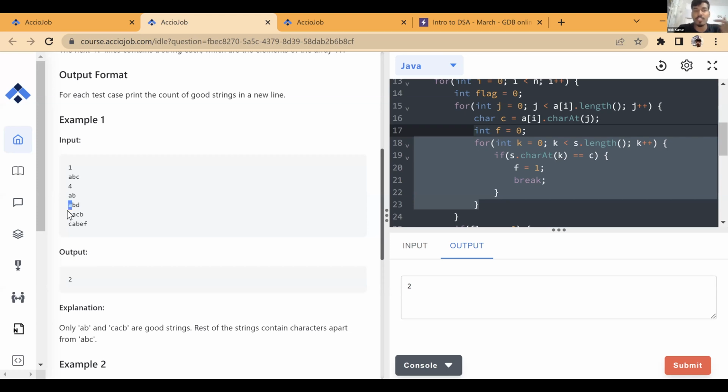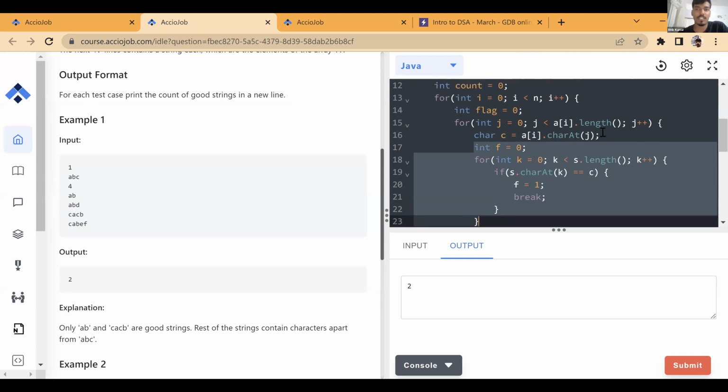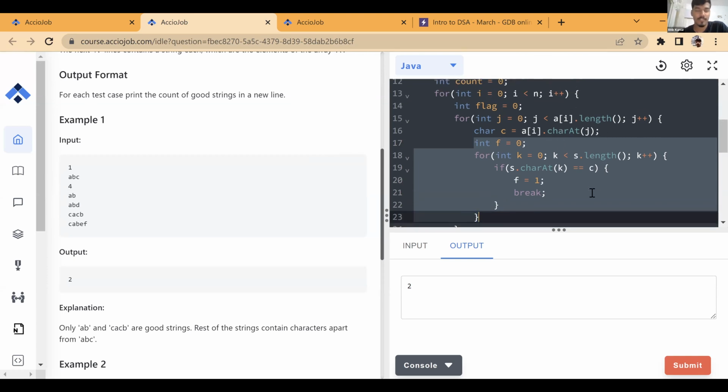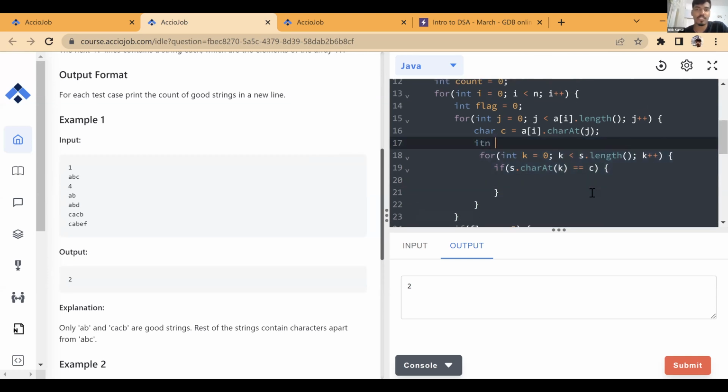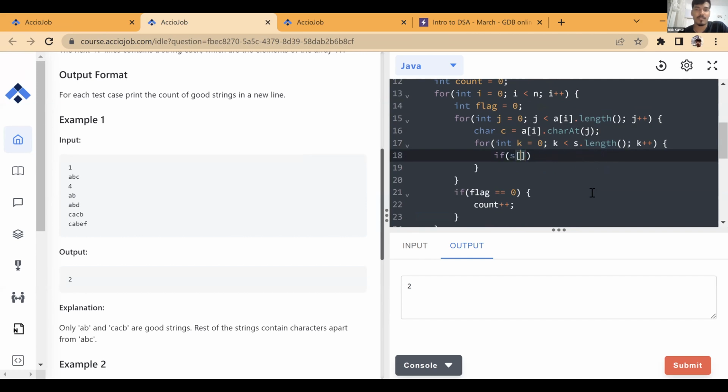Now, what you have to do is, if you get A, you will go to the string, character by character, and check whether it is present in it or not. You got B, you check in this entire string whether it is present or not. You get D, you check in the entire string. Now, instead of doing this, which we don't like, this is a very heavy logic. We have a loop that runs order n, and this is again order n. It's an O(n cube) solution, which doesn't look good, not even optimal.